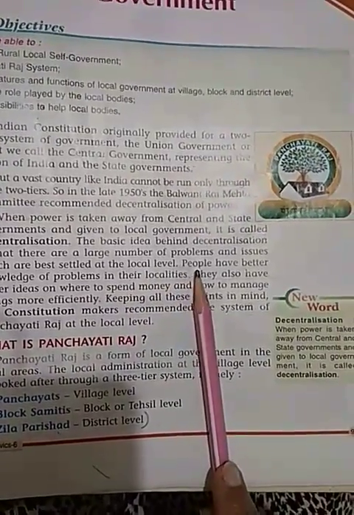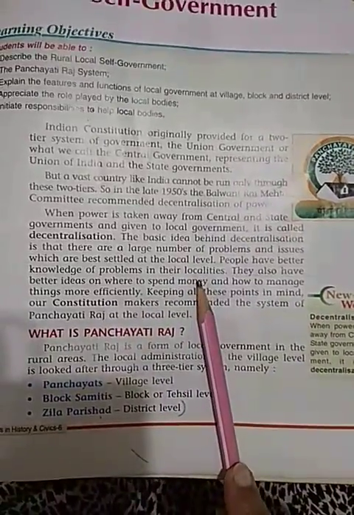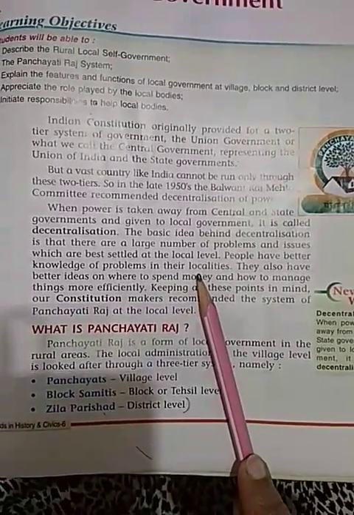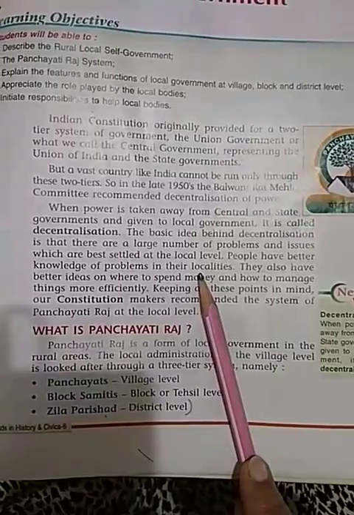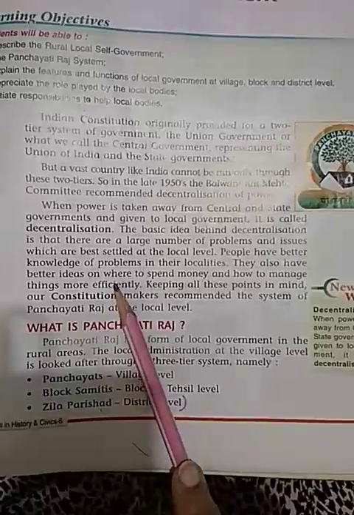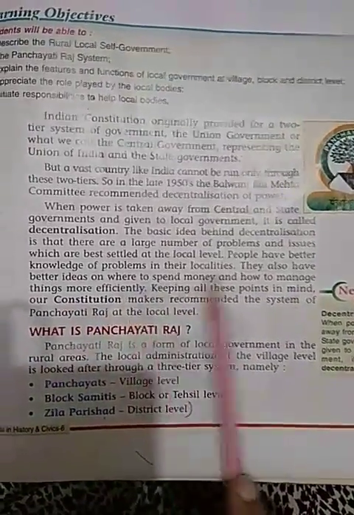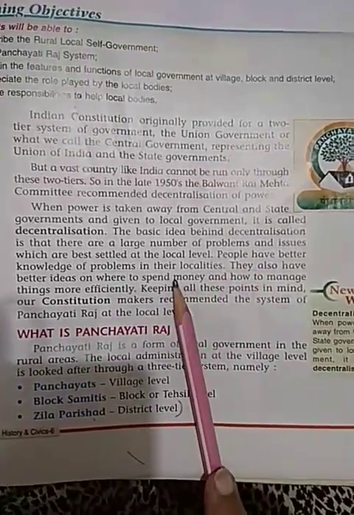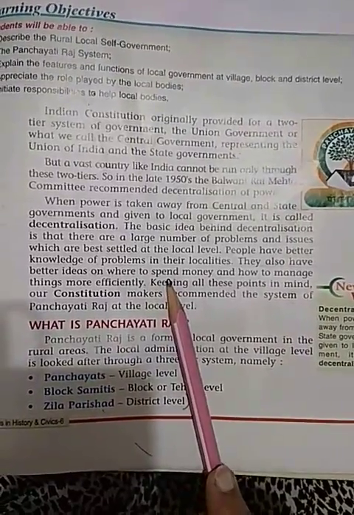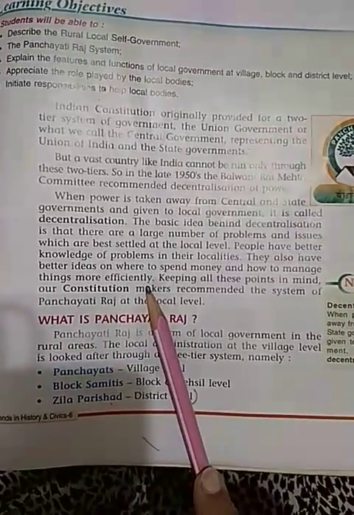Why? Because people have better knowledge of problems in their localities. As we are living in a particular area, we are more aware of our problems and our requirements than a person who is not living in that area. They also have better ideas on where to spend money and how to manage things more efficiently, because they are living there and are aware of all the things of that area.